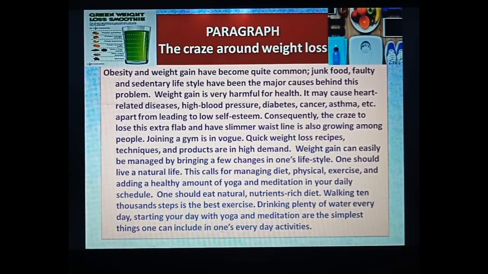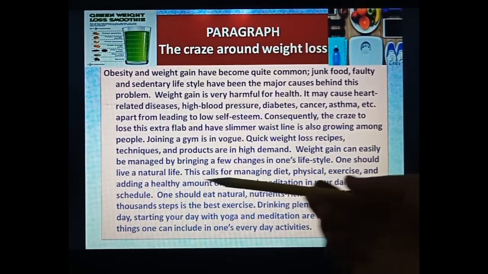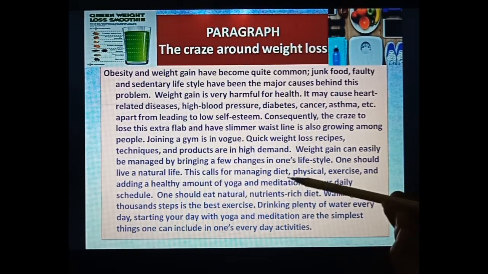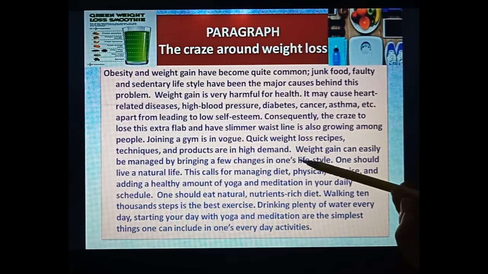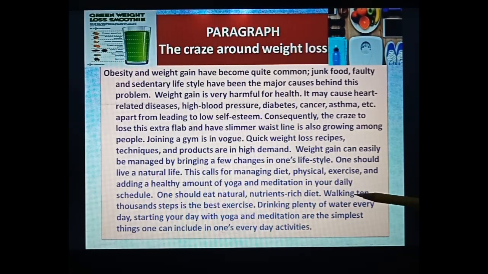Definitely, now also you can see on YouTube we have thousands of recipes, techniques and products to lose our weight. Weight gain can easily be managed by bringing a few changes in one's lifestyle. Now see, the problem is given here. After that, in the paragraph, the solution is mentioned. So what should we do to change our life?